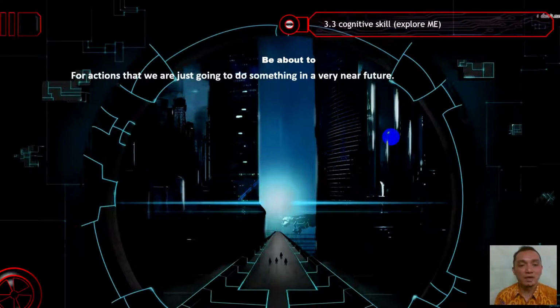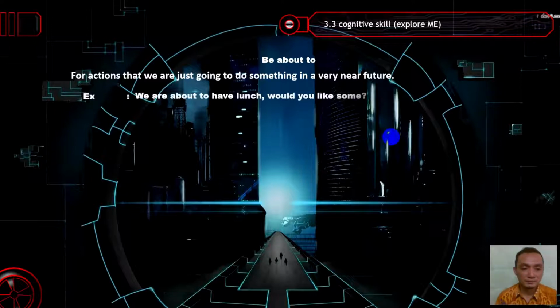For actions that we are just going to do in the very near future, please remember that be about to is used for the very near future. It doesn't need a long time to wait or a long time to plan. We are about to have lunch. Would you like some? So this is a rapid decision as well, and it is also a plan, but this plan is really in near time, going to be done in a short time.